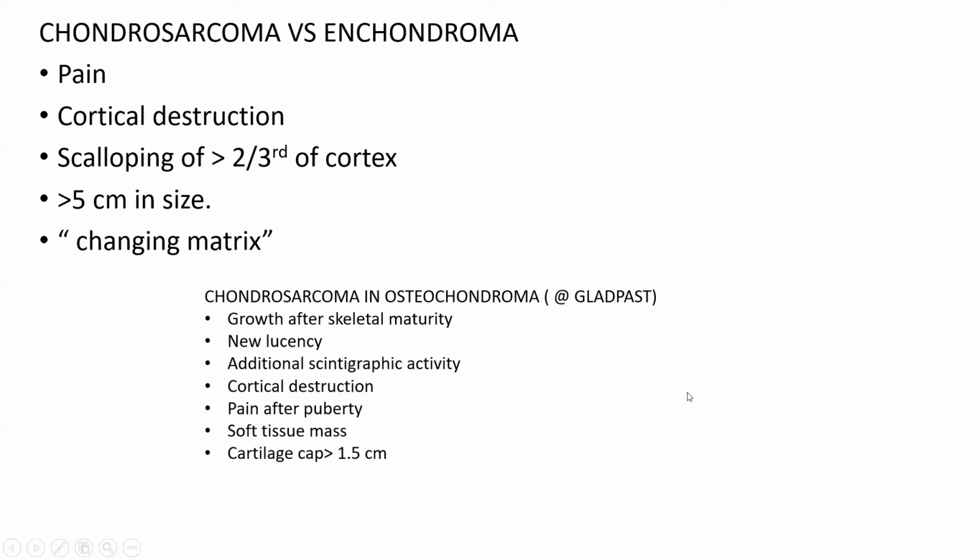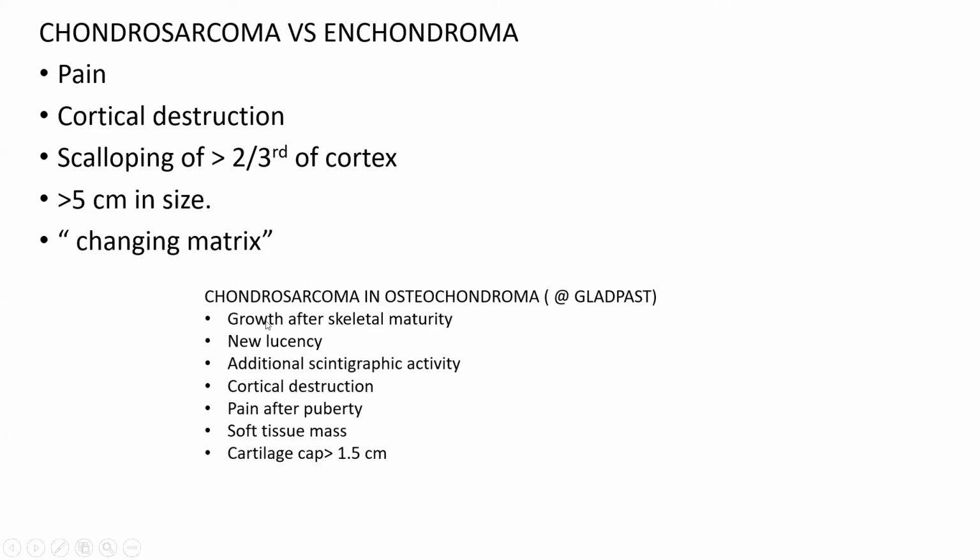Chondrosarcomas, as we discussed earlier, can arise in osteochondromas. So these are secondary chondrosarcomas. The imaging findings of development of chondrosarcoma in a pre-existing osteochondroma are given by the mnemonic GLADPAST.